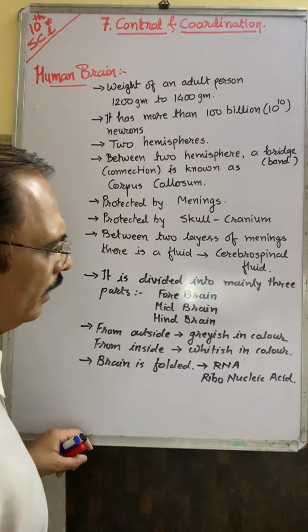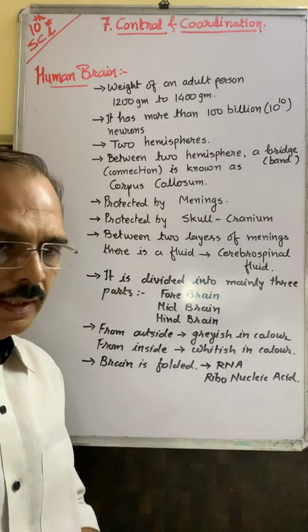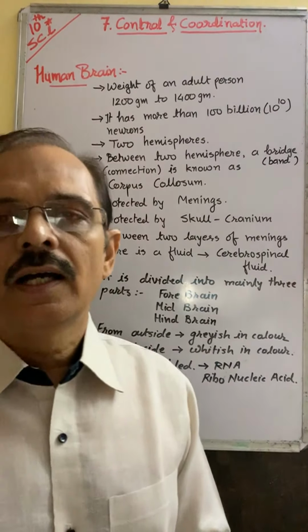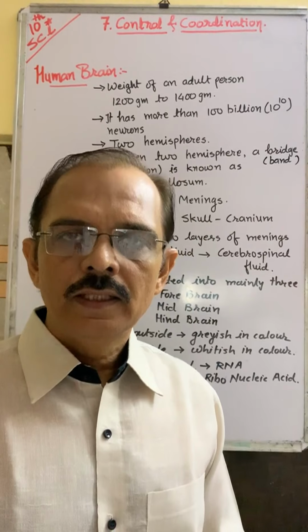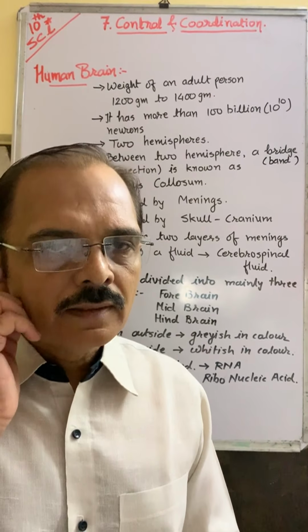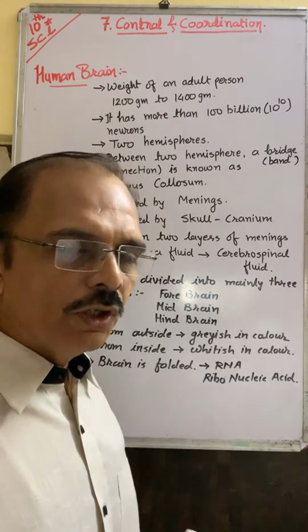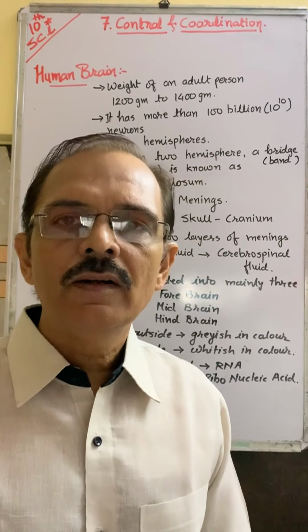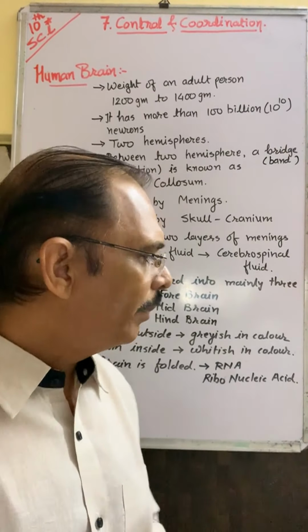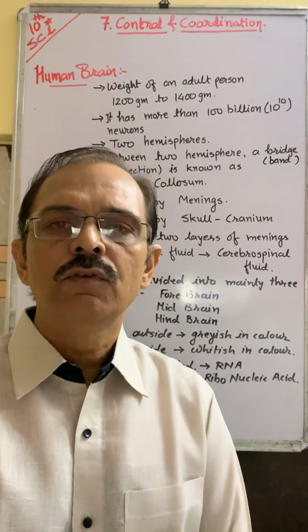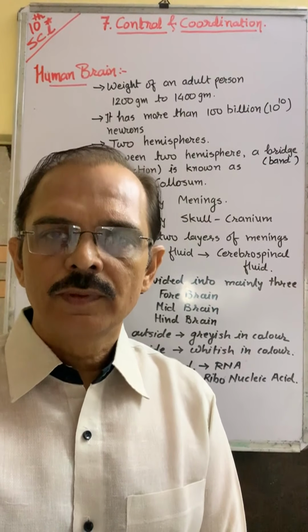The content of RNA gives you your skill. That means your capacity of brain, your grasping power, totally depends on ribonucleic acid, which is found in the folded region of the brain.